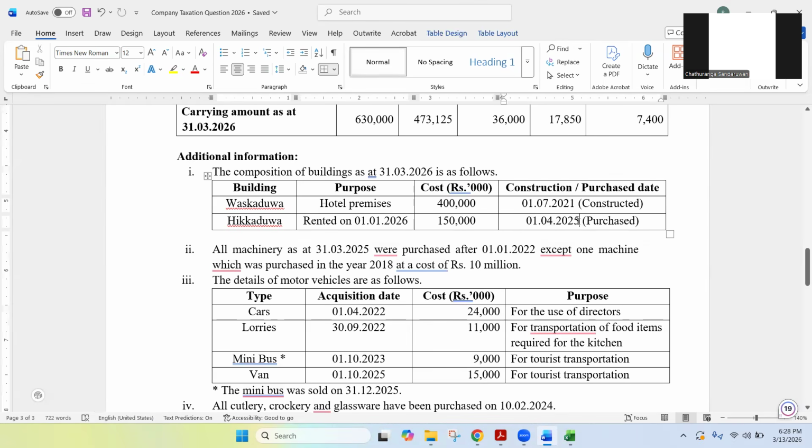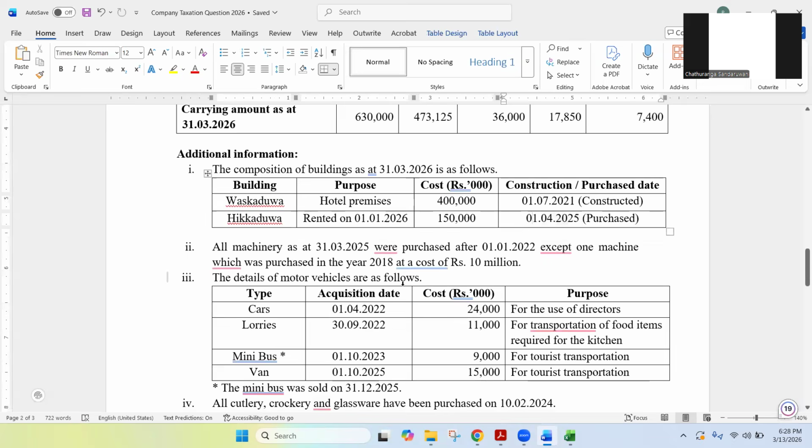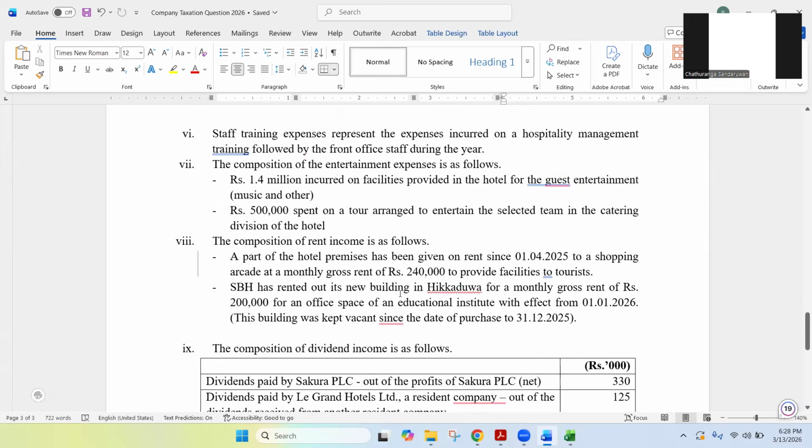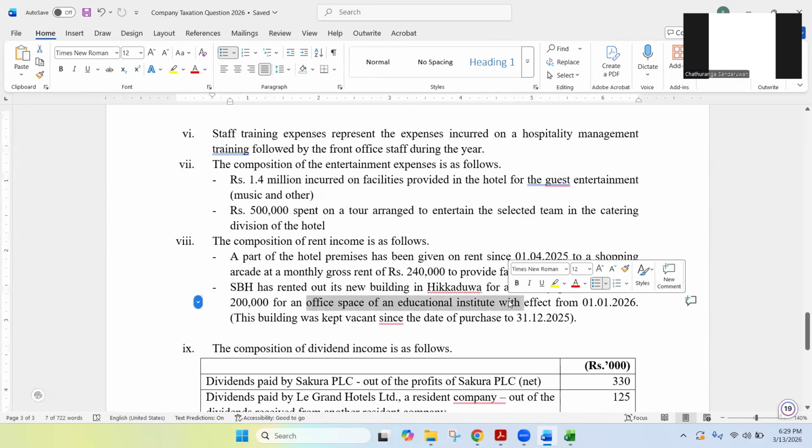And then since the date of the purchase, they have kept this Hikkaduwa building vacant. That means they have not used this building for business purposes. And after 9 months, on 1st January 2026, they have rented this building. That is again for an educational institute, isn't it? Office space of an educational institute. So you can think about the tax implications there. That is about rent income.